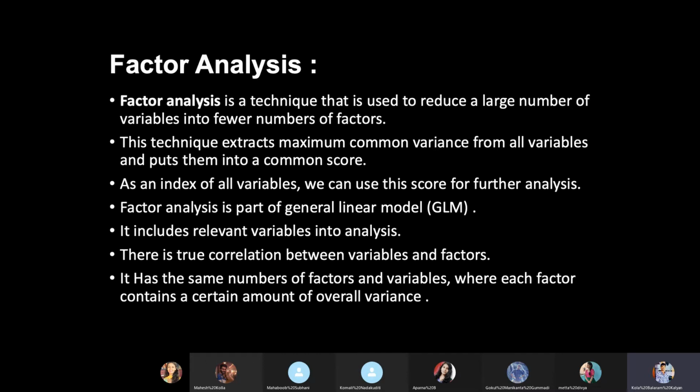Or if you consider the risk variable: high risk, medium risk, low risk, moderate, very high, volatile. There will be some classes. So if we take risk as a variable, the different factors are nothing but different sets of classes. A factor is nothing but different levels in a variable. A factor can also be a grouping of a set of variables. Factoring is nothing but grouping a large number of variables to reduce the dimensions.